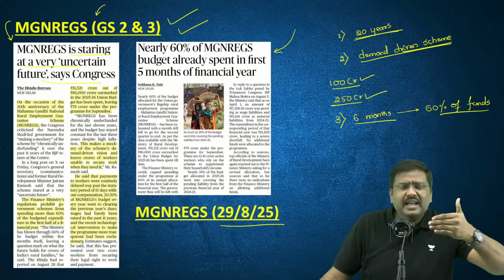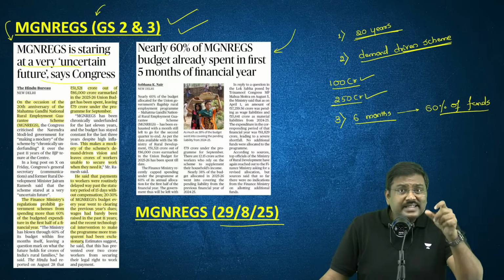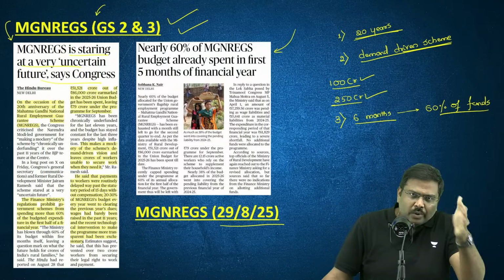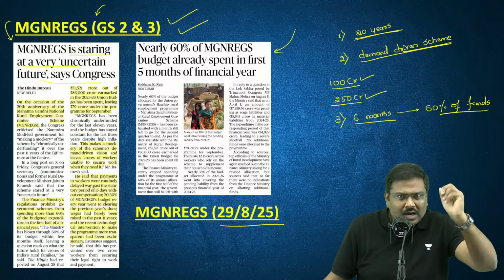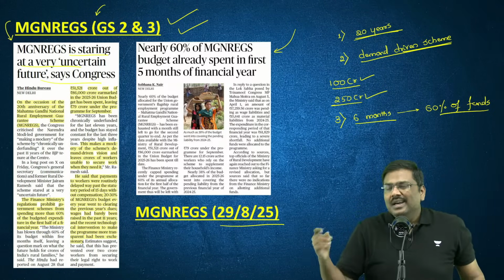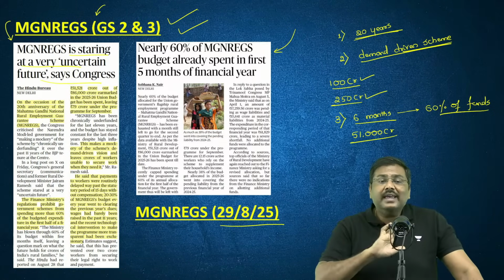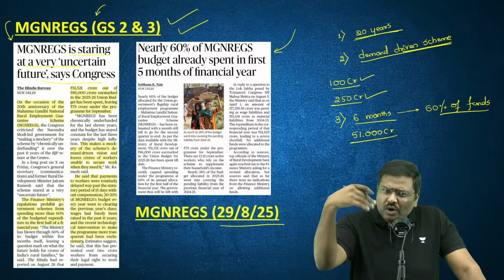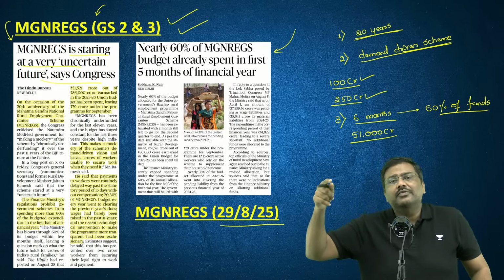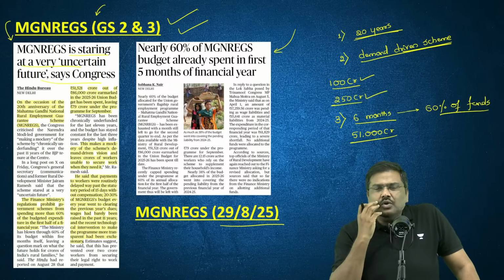I will cap the expenditure. And that 60% comes out to be how much? Allocation for the current financial year is around 86,000 crore rupees. 60% comes out to be just over 51,000 crore rupees. I'm not giving you the exact number, I'm just giving you a round number. Around 51,000 crore rupees.